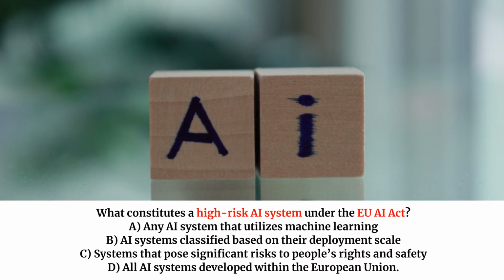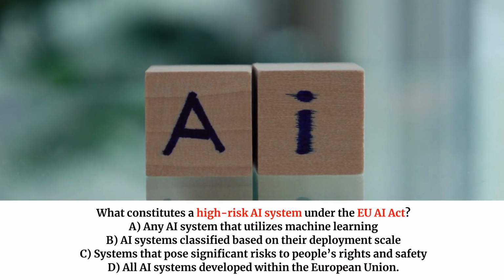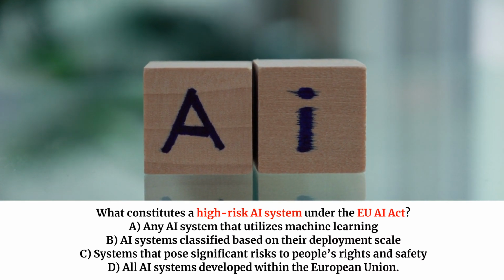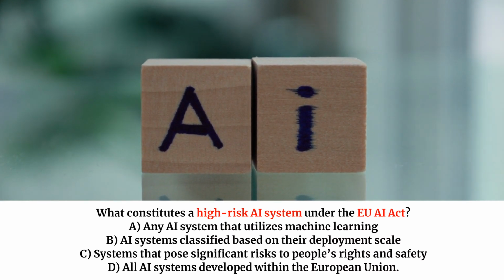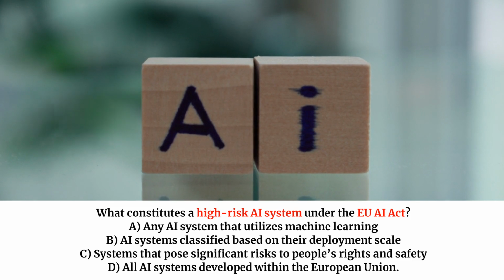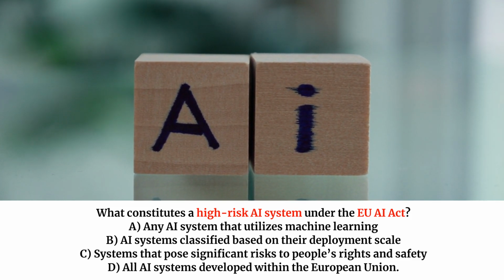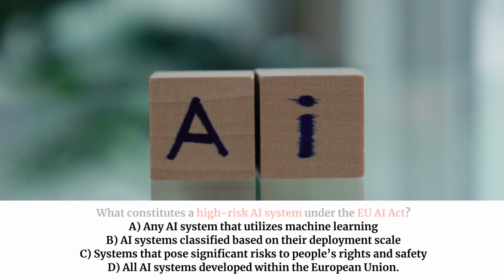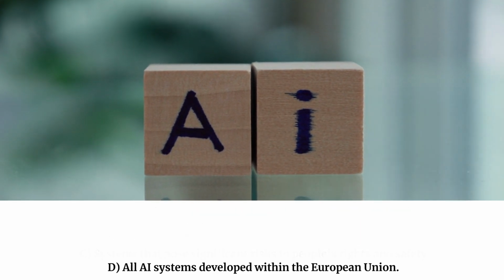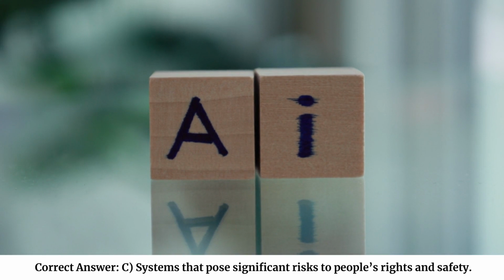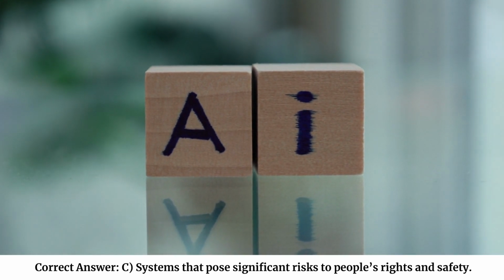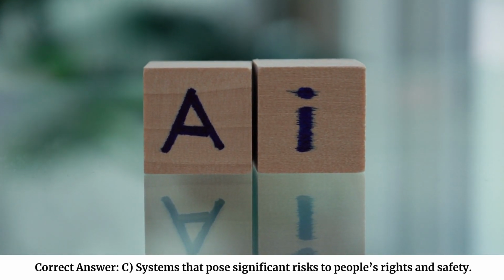What constitutes a high-risk AI system under the EU IAPP? A. Any AI system that utilizes machine learning. B. AI systems classified based on the deployment scale. C. Systems that pose significant risks to people's rights and safety. D. All AI systems developed within the European Union. Correct answer. C. Systems that pose significant risks to people's rights and safety.